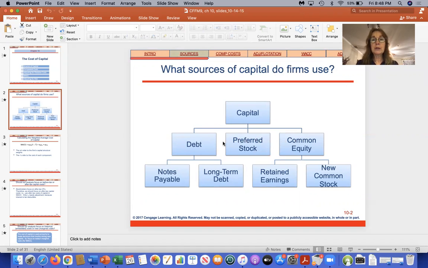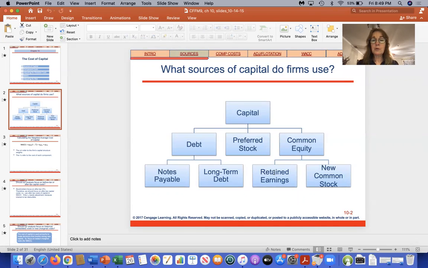So what we're going to be doing in this chapter is taking a weighted average to find out their cost of capital. The cost of capital is simply a weighted average of what the common stockholders are requiring as a rate of return, what the rate is on preferred stock, and what the interest payments are on their debt. So we've calculated a weighted average, and that's the company's cost of capital.